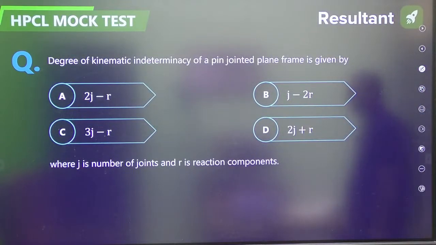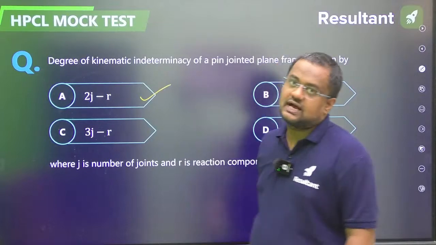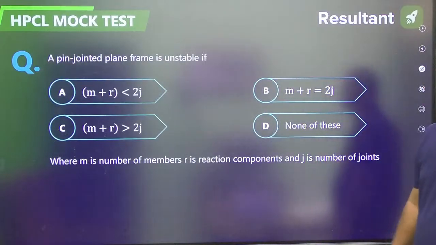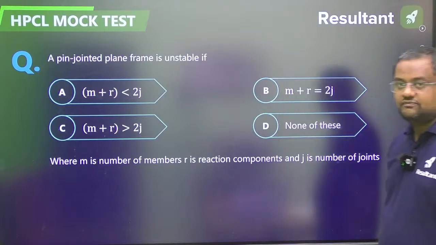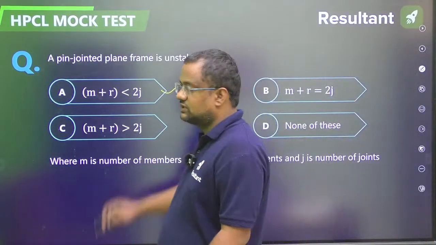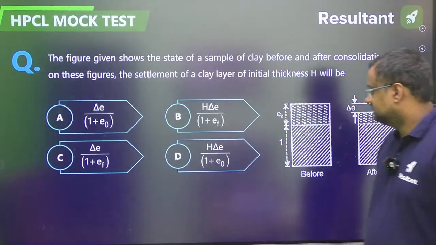Okay. The degree of kinematic indeterminacy of a pin jointed plane frame is given by 2J minus R. A pin jointed plane frame is unstable if member plus reaction is less than 2 times the joints. Okay. Now guys, do this one.